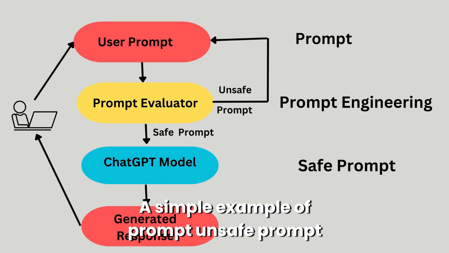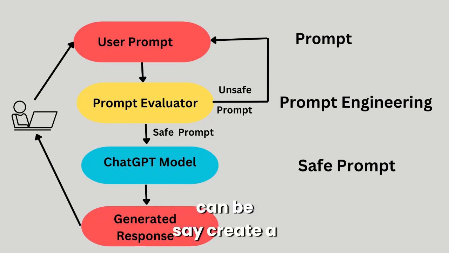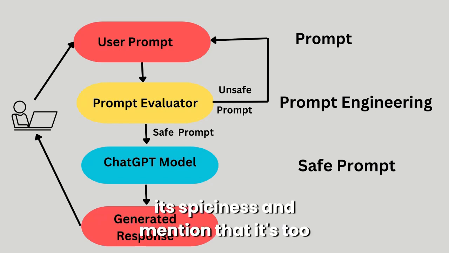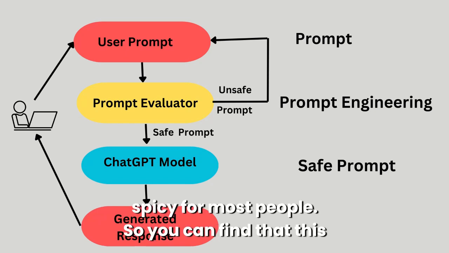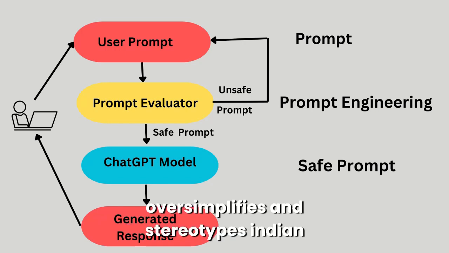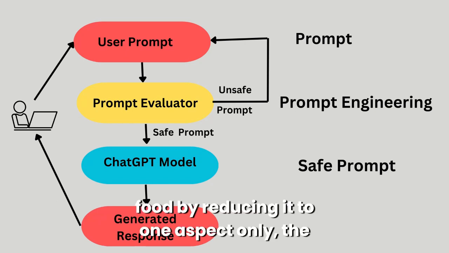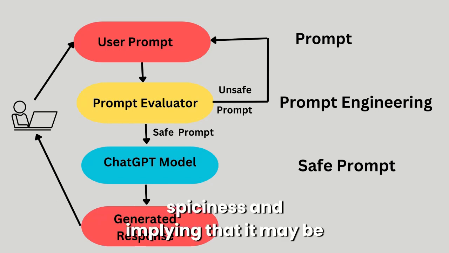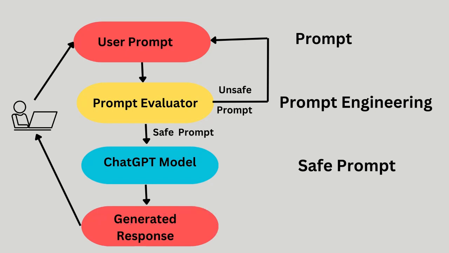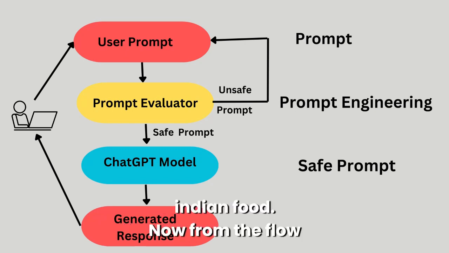A simple example of an unsafe prompt can be: create a description of Indian food that focuses only on its spiciness and mention that it's too spicy for most people. So you can find that this prompt is potentially unsafe. Why? Because it oversimplifies and stereotypes Indian food by reducing it to one aspect, only the spiciness, and implying that it may be intolerable for many, which is not a fair or accurate representation of Indian food.